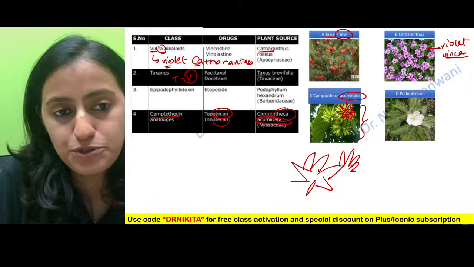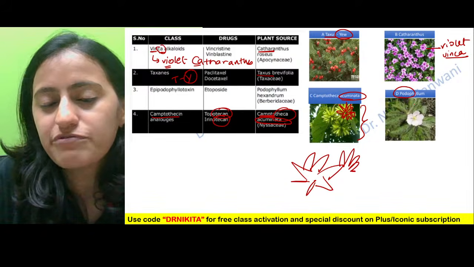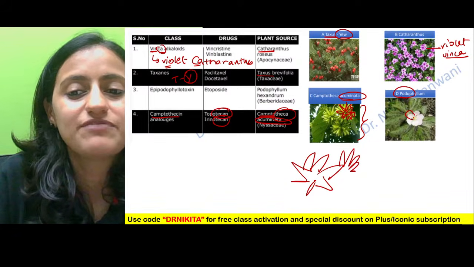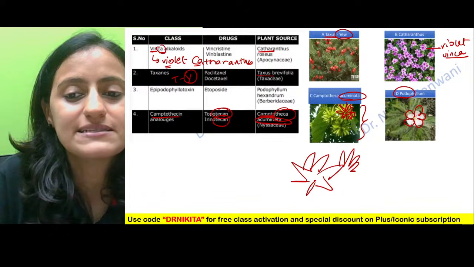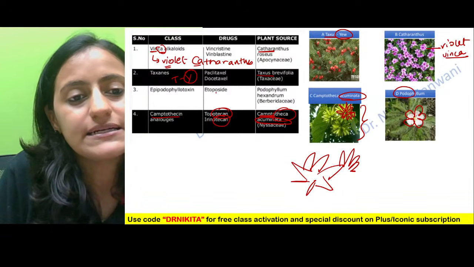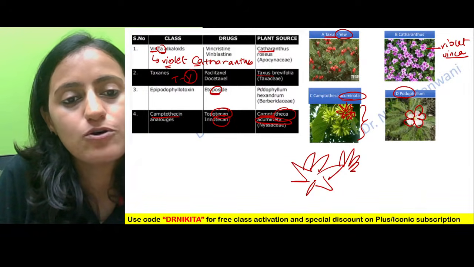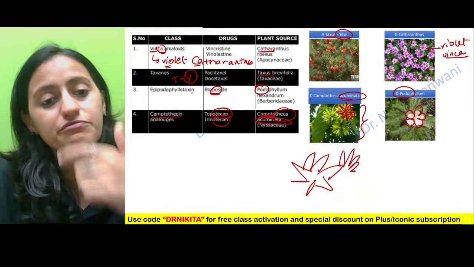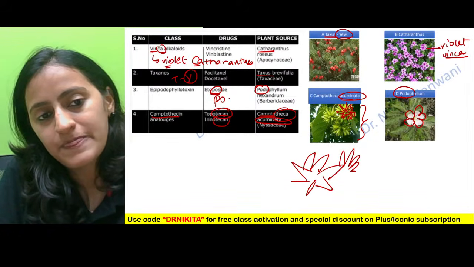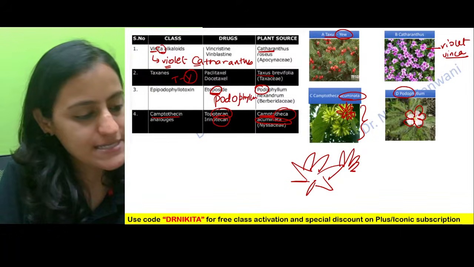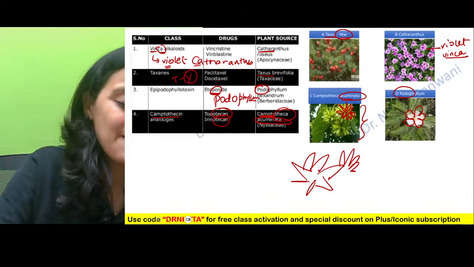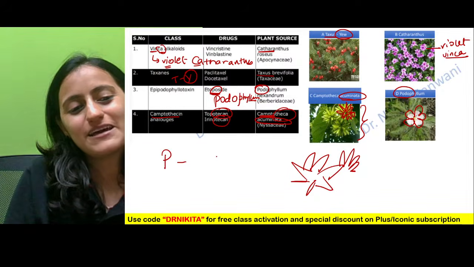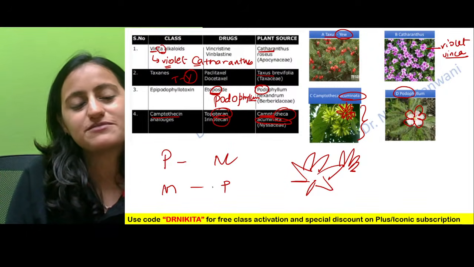The common name is yew. And then you have this podophyllum, which has phyllum, multiple leaves. Podophyllum is etoposide. P-O, P-O, podophyllum is etoposide. Okay, yes, absolutely, that's the mnemonic there. P is for M and M is for P.